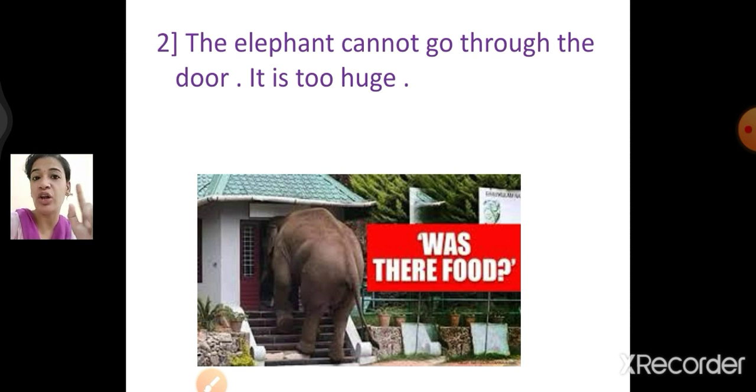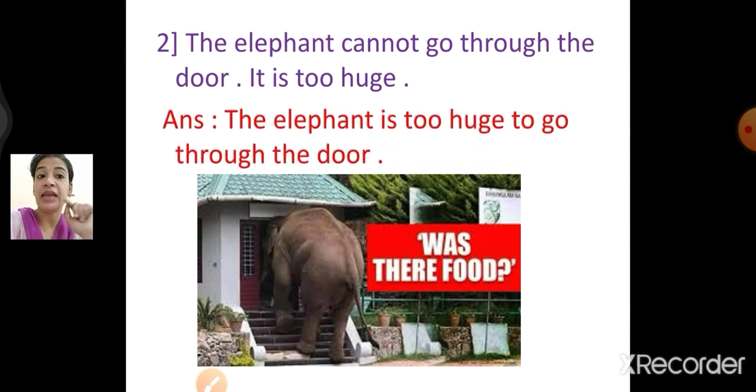Now here I will not use "cannot" because, see, if the elephant is too huge, it is obvious the elephant is not able to go through the door. So the answer is framed like this. The elephant is too huge. Now huge is what? Yes, huge is an adjective. The elephant is too huge to go through the door.